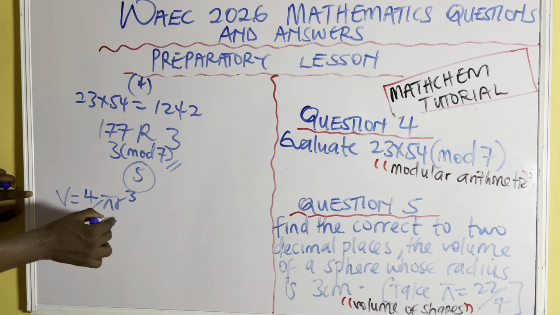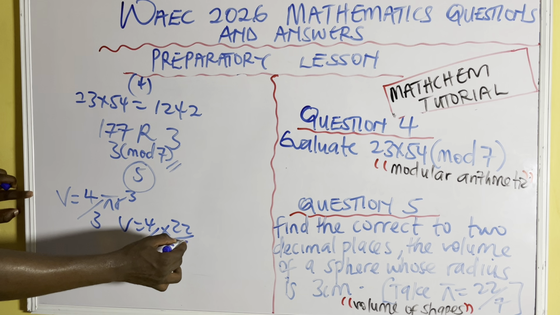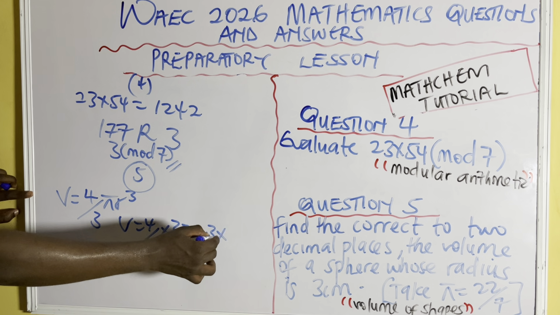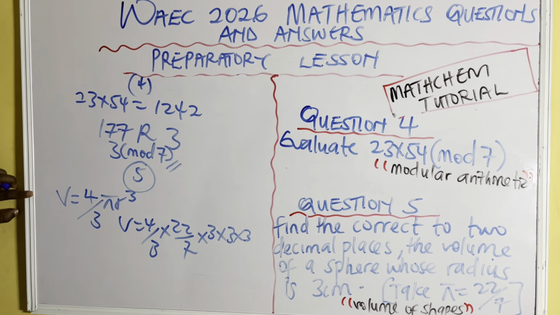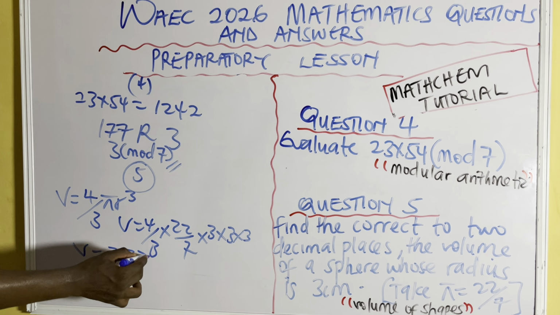So let's solve this now. V will be 4 over 3 times 22 over 7 times 3 times 3 times 3. By the time you multiply the numerator, 4 times 22 times 3 times 3 times 3, that should give you 2376.